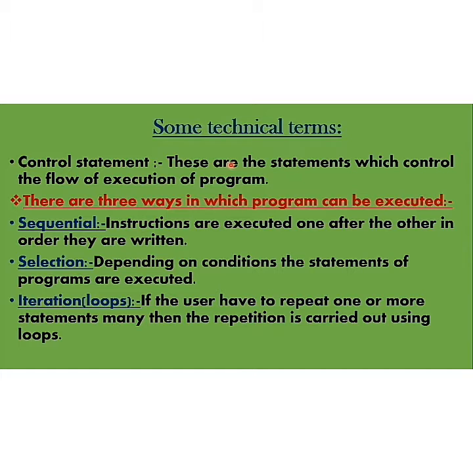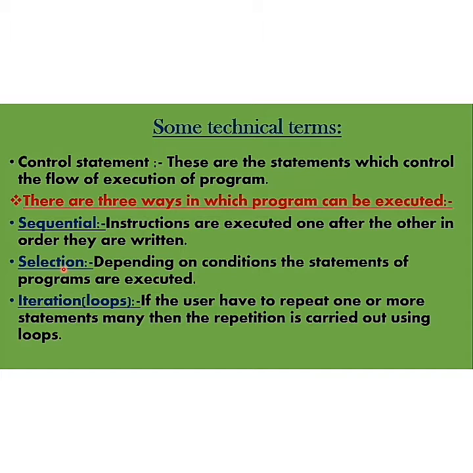There are 3 ways to execute a program. First one is sequential. In this, instructions are executed one after another in the same order they are written. Selection: depending on the conditions, the statements are executed.